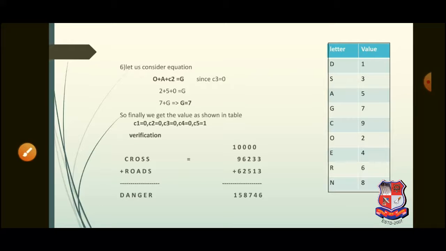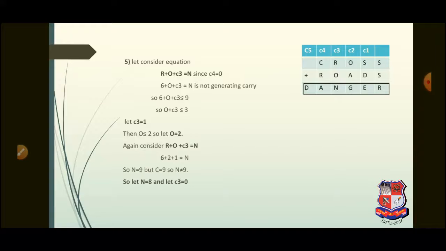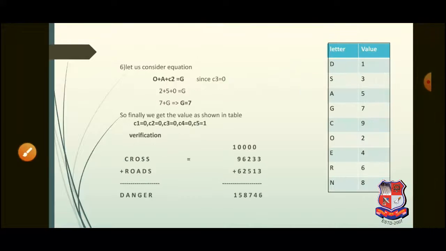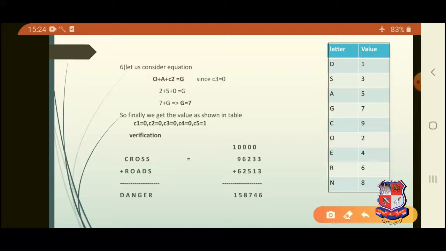Moving further, we are substituting in our last equation, that is O plus A plus C2 is equal to G. Here we know the value of O and A, so we can get the value of G by simple substitution as 7.